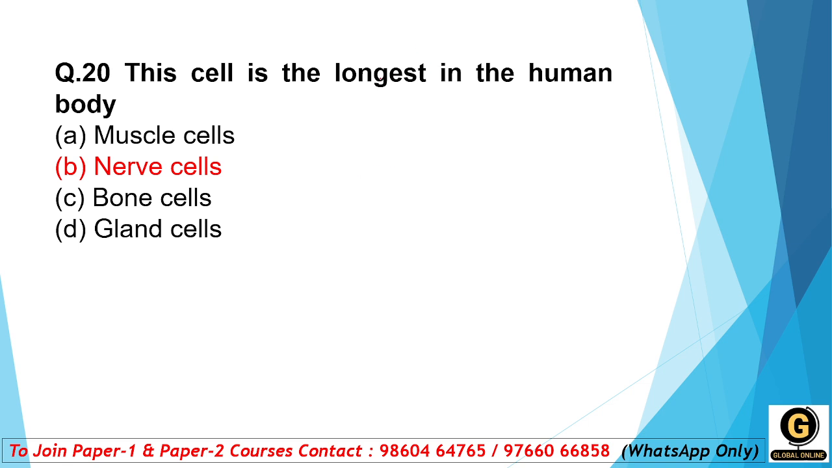This cell is the longest in the human body. Which cell is longest? Muscle cell, nerve cell, bone cell and gland cell. Is the right answer muscle cell, students? No. Bone cell? No. Gland cell? No. Nerve cell is called the longest cell in the human body. Yes, nerve cell.